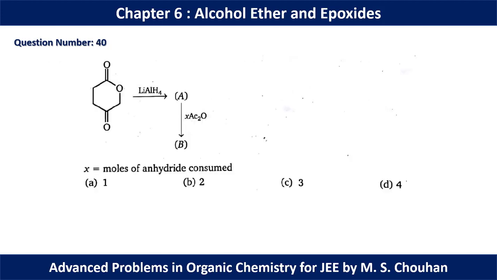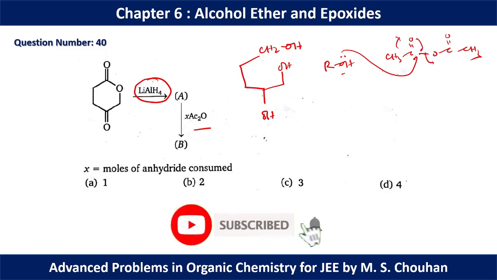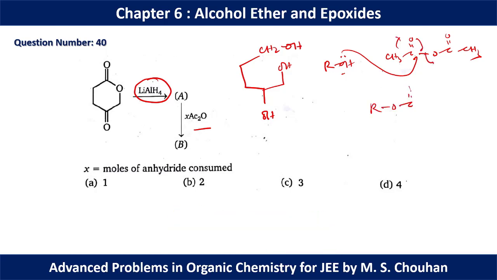In question number 40, we have introduced lithium aluminum hydride, and if we react with lithium aluminum hydride, we will get this kind of situation. Okay. Now if alcohols are present, they will react with acetic anhydride. One alcohol will react with one acetic anhydride, and here we have 3 alcohols. So if alcohols react with acetic anhydride, we can have this kind of situation. Okay, so esters are going to be formed.